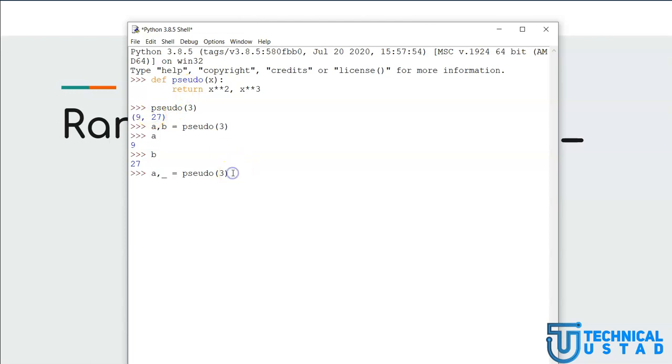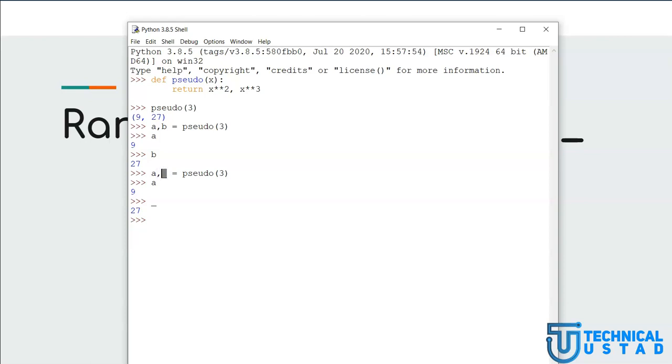So this value will be thrown out of the memory. If I hit enter, we have this number, but if I print this underscore, we are getting this 27. But this convention is used to tell Python and whoever is reading this code that we are not concerned with this value.